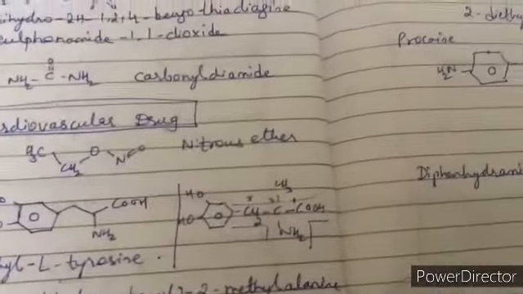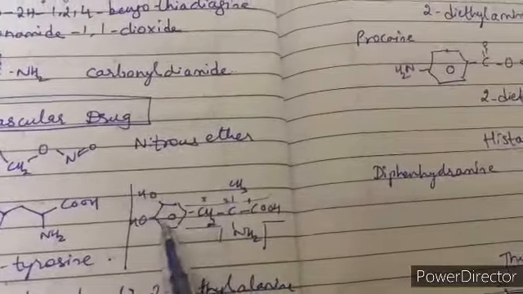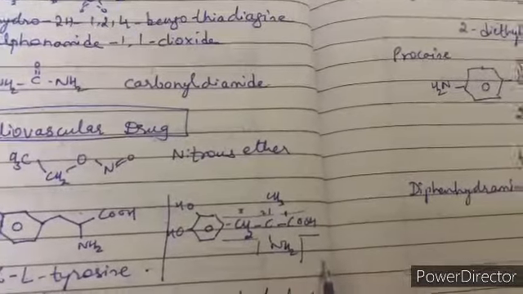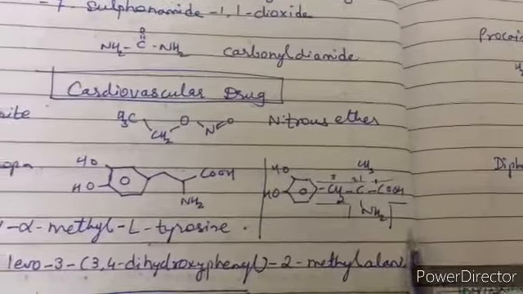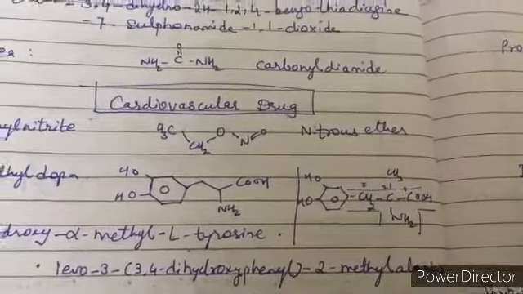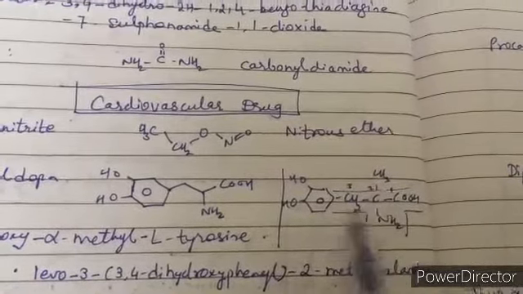Then we have alpha methyl dopa. As you can see, you can also draw it like this. So now this is 3,4-dihydroxy, and this molecule is alanine. Okay, so we can write alpha methyl dopa as levo-3,4-dihydroxyphenyl-2-methyl alanine.